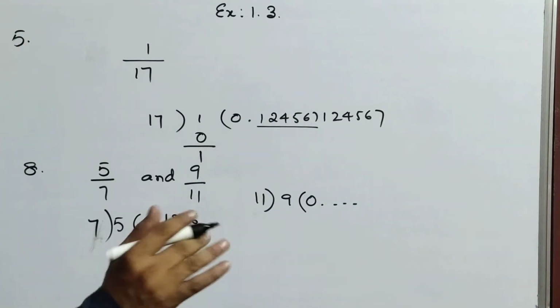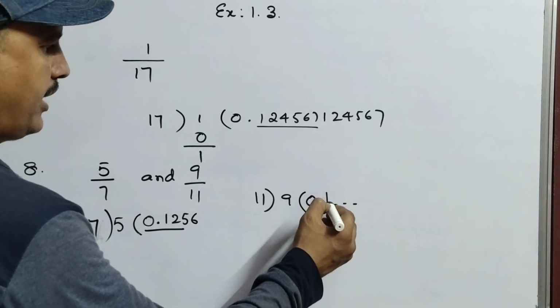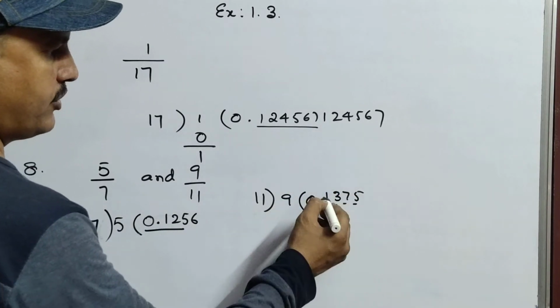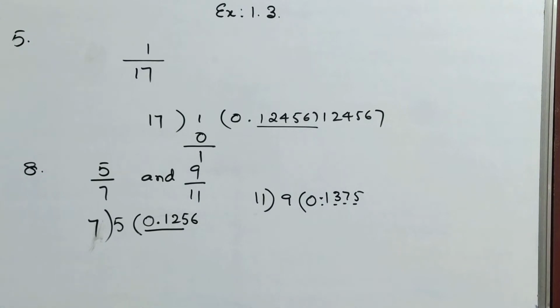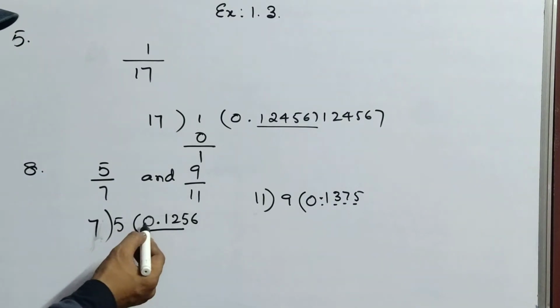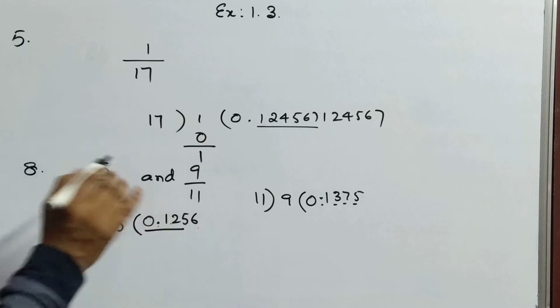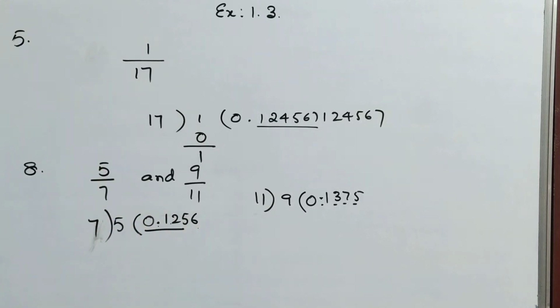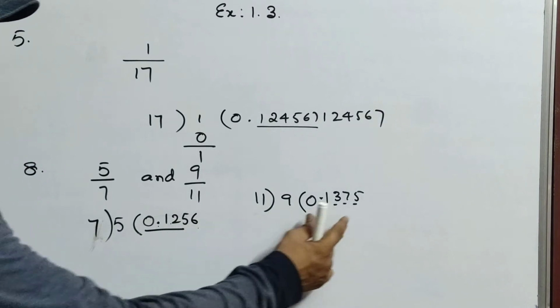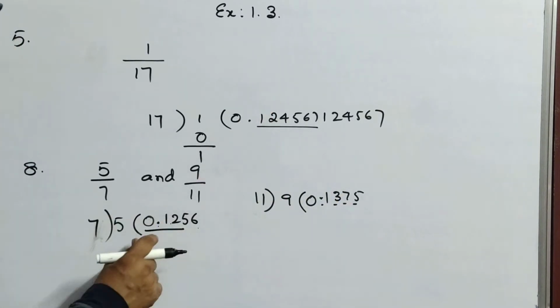Suppose here I will tell you one idea. Like this you got the number, just simply 0.1375. Here what you got? 0.1256. Now what is the question asking? Write any 3 irrational numbers. That means it is confirmed that these two are irrational numbers, that never end with 0. So you may get like this, up to 4 decimals, these two. You leave like that.